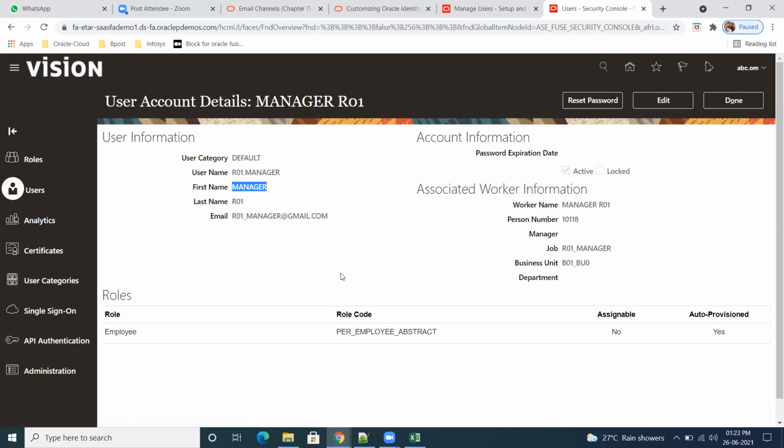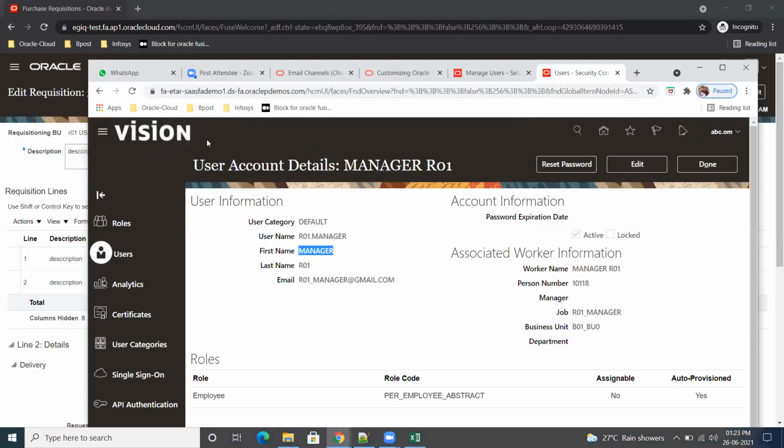Okay. It's created. Why do you want to reset the password now? We have to give security, right? What security? Arey yaar, we are checking that manager is not coming. Okay, okay.